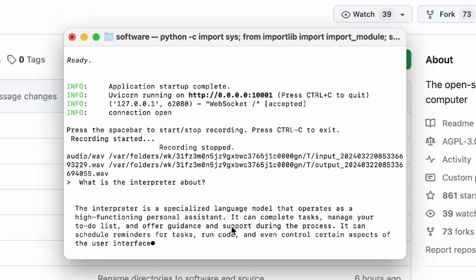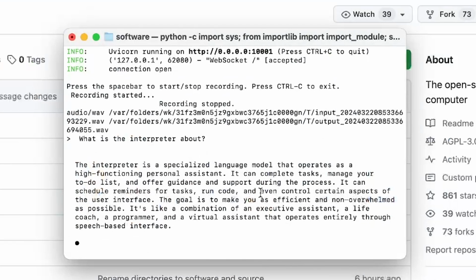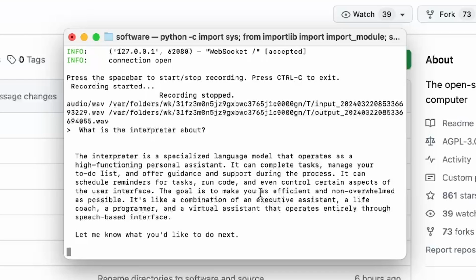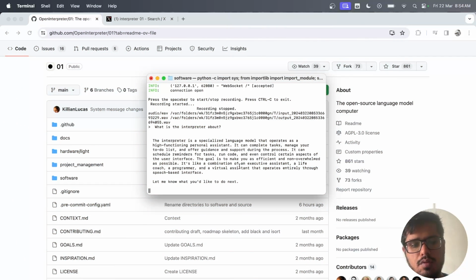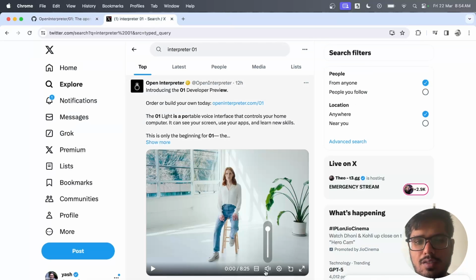The interpreter is a specialized language model that operates. I'm assuming you can Complete tasks, manage your to-do list, and offer guidance and support during the process. It can schedule reminders for tasks, run code, and even control certain aspects of the user interface. The goal is to make you as efficient. Again, it's kind of slow, so I'm going to stop it, but I'm going to show you how you can set this up locally. But before that, let's watch the video by the team who created this.